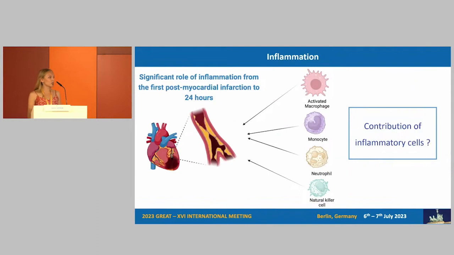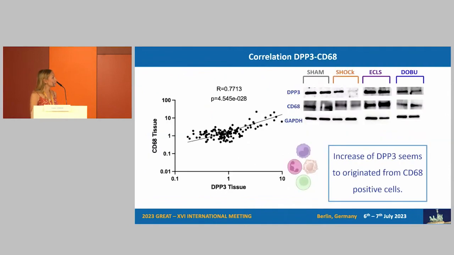We know that there is an early inflammation following a heart attack. So what is the contribution of inflammatory cells to DPP-3? We studied CD68, a marker of inflammatory cells, and its expression in the heart by using Western blot in the same parts as we did with DPP-3. We found a significant and positive correlation between the expression of CD68 and DPP-3 in the heart. So the increase of DPP-3 in the heart seems to originate from immune cells, or CD68-positive cells.